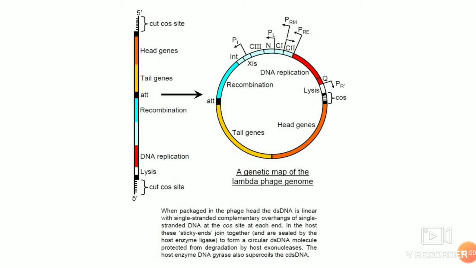The 12 base GC rich cohesive ends are sticky ends that are ligated by the host DNA ligase. Host DNA gyrase also puts a negative supercoil in the circular chromosome, causing the AT rich region to unwind and drive the transcription.